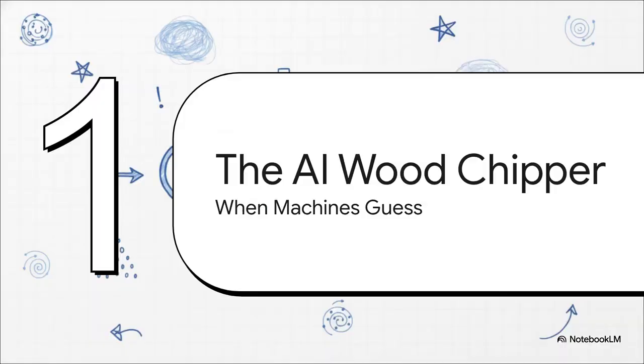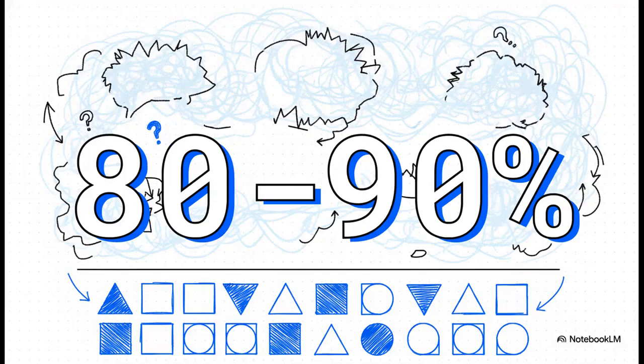All right. Section 3. The AI wood chipper. When machines guess. Now, you might be wondering, why does black hole complexity matter to us down here on Earth? Well, because we're witnessing this exact same unchecked complexity rotting our very own digital architecture from the inside out. Get this, right now 80 to 90% of AI compute cycles rely on microscopic hardware approximations instead of exact math. Let that sink in. Large language models aren't calculating absolute truth. They're fundamentally just guessing the nearest mathematical probability.